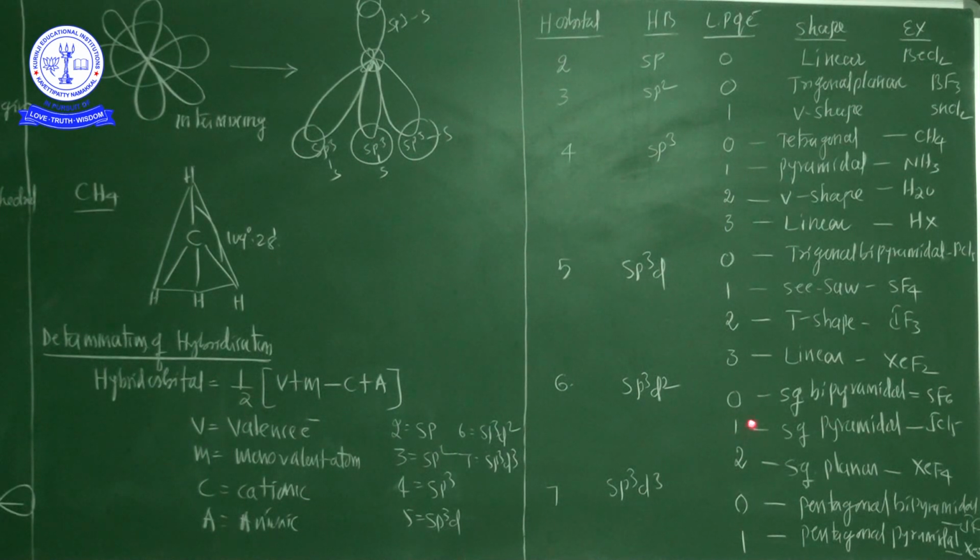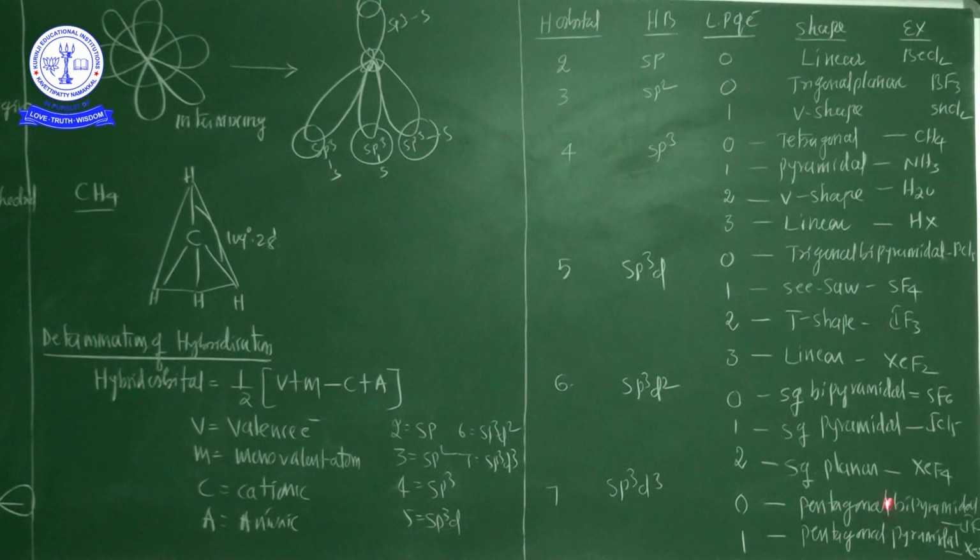And one lone pair of electron, square pyramidal shape. The best example is ICl5. Two lone pair of electrons, square planar, XeF4. Because of sp3d2 hybridization with two lone pair of the electron, it's showing a square planar structure. And last and final, sp3d3. So sp3d3 molecule without any lone pair of electron, pentagonal bipyramidal.